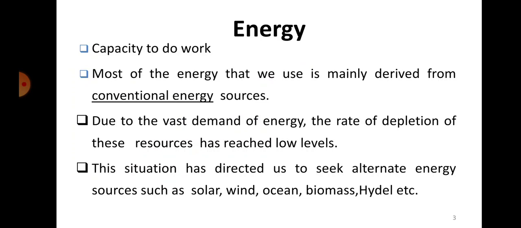Most of the energy that we use is mainly derived from conventional energy sources. I hope and expect that you know what conventional energy means. There are two types, isn't it? One is conventional energy, another one is non-conventional energy, right? Conventional energy means the energy sources on which we are extensively dependent, things like fossil fuels, coal, etc., which are definitely going to be exhausted at some point of time. Those things are called conventional energy.